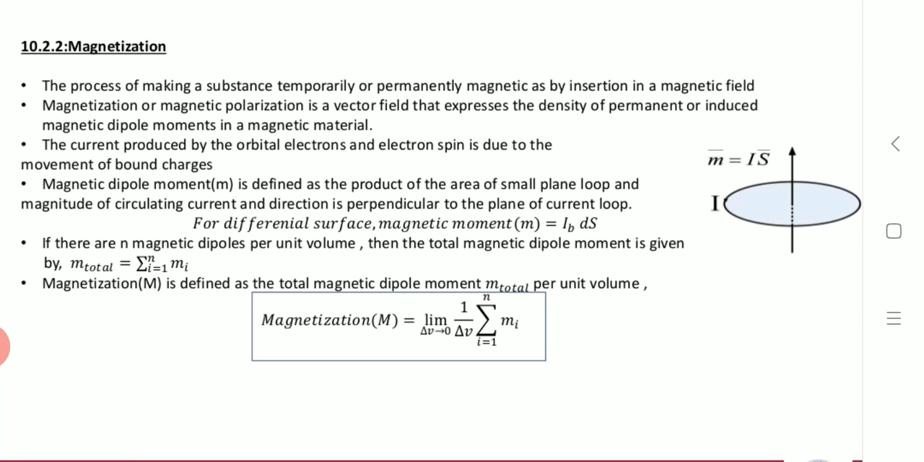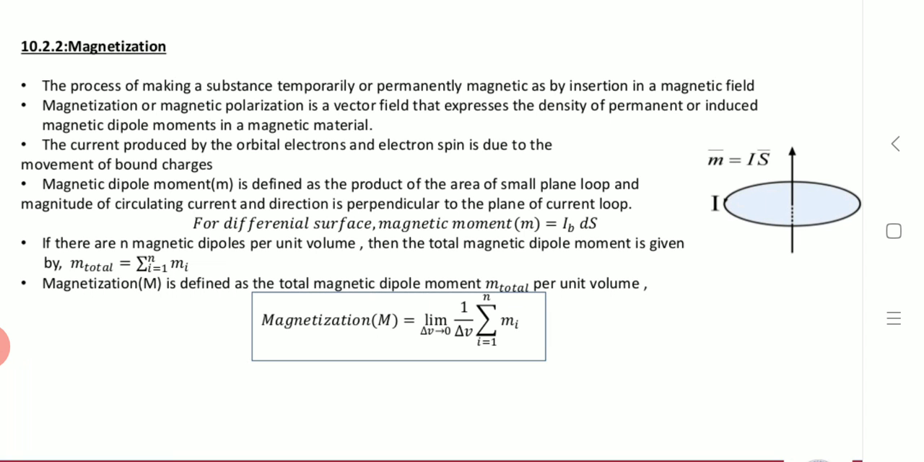So the electrons revolve in orbits around the positive central nucleus. Simultaneously, electrons also rotate or spin about their own axis. So the moment of orbital electron spin and nuclear spin produces an internal magnetic field similar to that produced by a current loop. Therefore the current produced by bound charges is called bound current and is represented by IB.